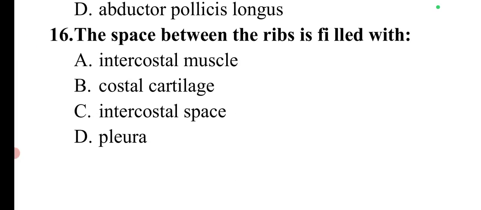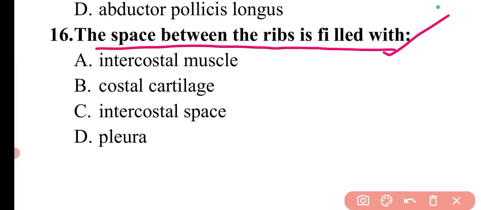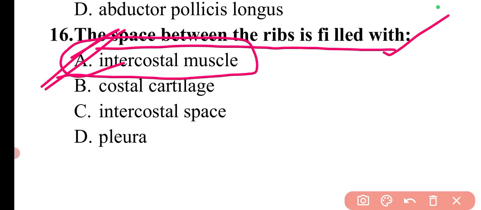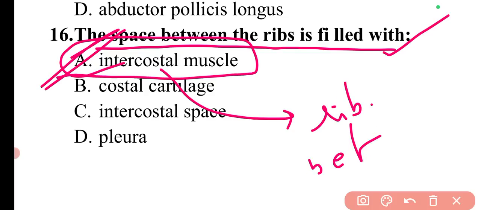Then the next question is, the space between ribs is filled with? So the space between ribs is filled with the intercostal muscle. So here option A will be the correct answer. So here the costal or costa means rib, and intercostal means between the ribs.